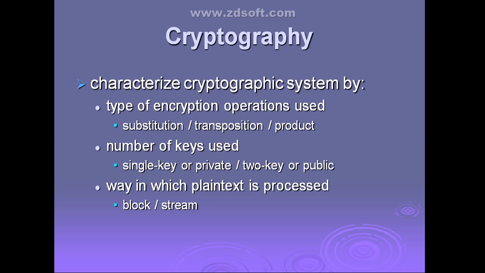Next is cryptography. Now see how exactly they are going to categorize the different types of cryptographic systems. They will categorize depending upon three dimensions. One is the type of operations they are going to use for the encryption purpose. There are three dimensions considered to categorize the cryptographic systems. First one is the type of encryption operations used.